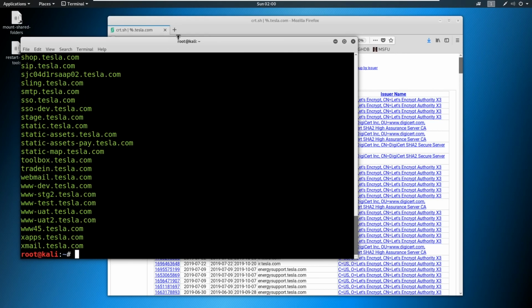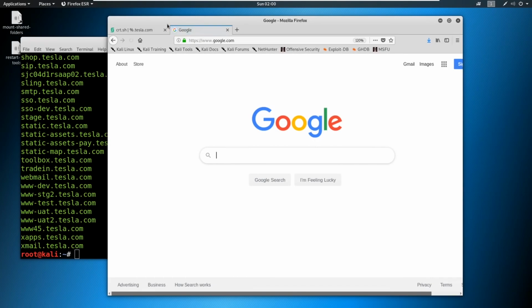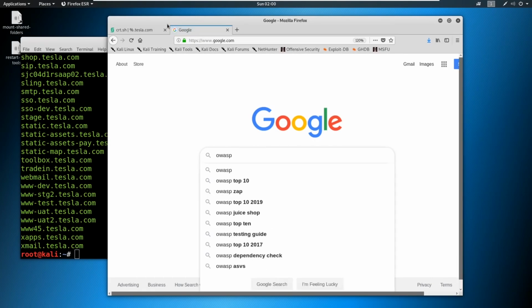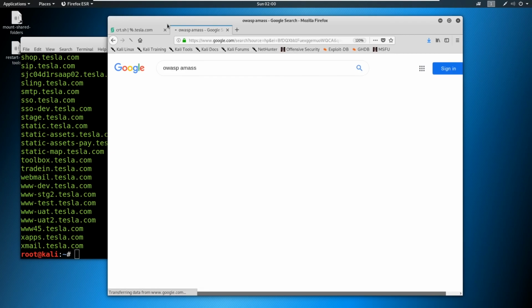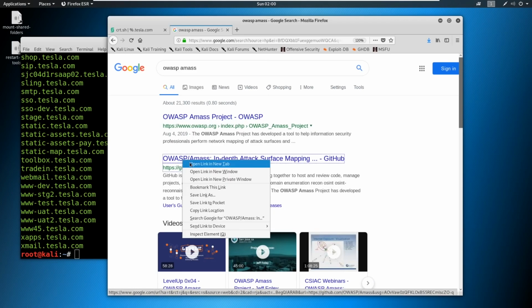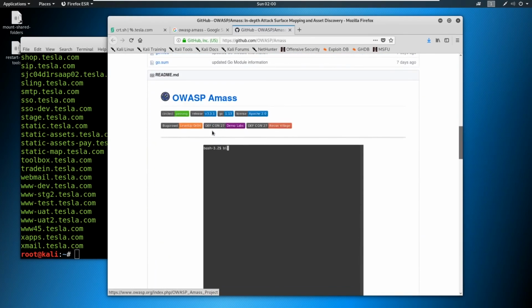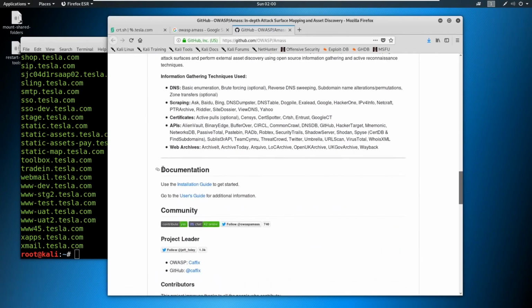There are tools that incorporate pretty much everything in one go. So you might have crt.sh like this, you might have Sublister included. And the one tool that is really popular, if you go out to Google, type in OWASP Amass, and this is the go-to tool for a lot of people doing bug bounty hunting. So if we click on the Amass project here in GitHub, you can download the project and install it per the installation instructions here. So you have an installation guide down in the documentation.